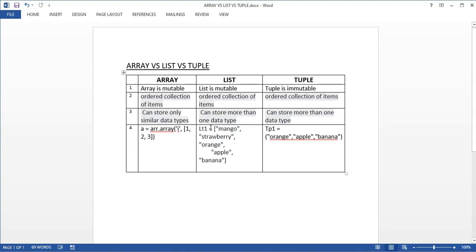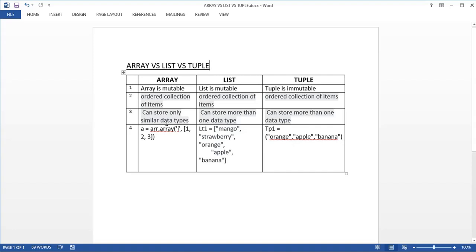And for list, you simply have to write it in square brackets. Whatever data you want, whatever integer or string you want to put, just comma separated, add it in the list, and you use square brackets for it. But for tuple, you use round brackets, and again commas are there.